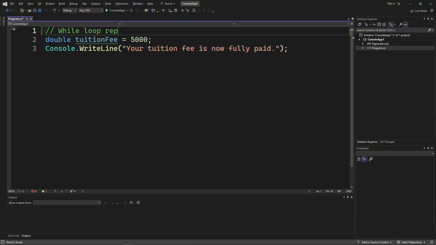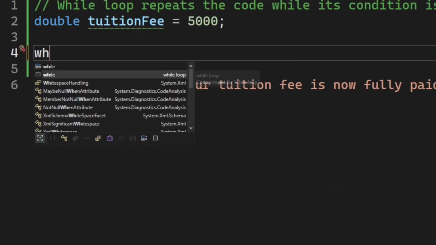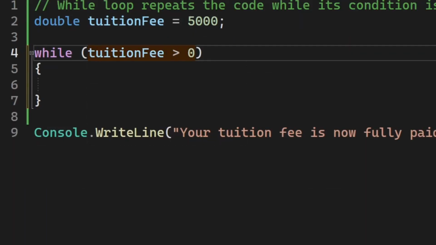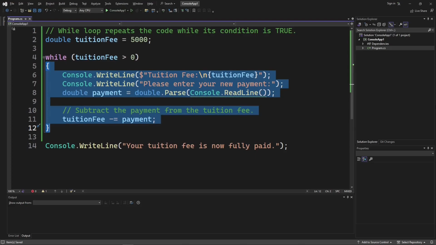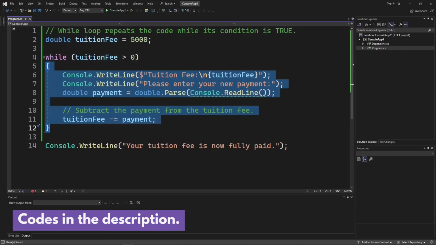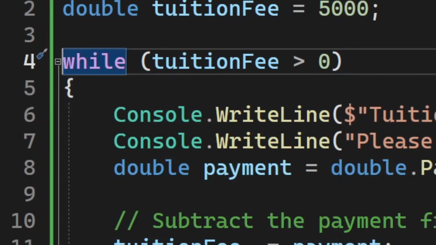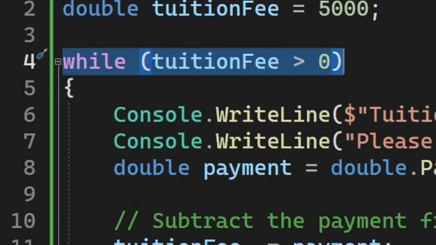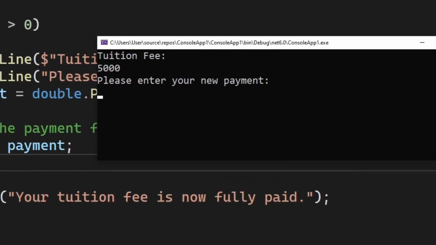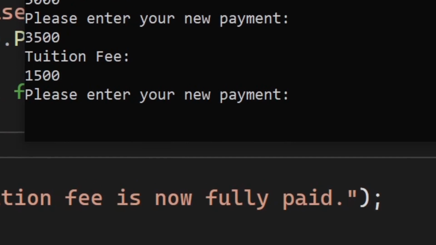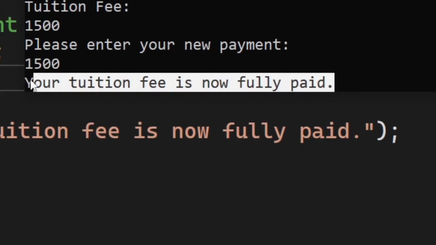While loop repeats the code while its condition is true. And it consists of a while, parentheses and a condition, and curly brackets, with codes that will run on a loop till this condition is false. With this example, while the tuition fee is greater than 0, it will continue to ask for your payment. And when fully paid, it will exit the while loop and displays your tuition fee is now fully paid.